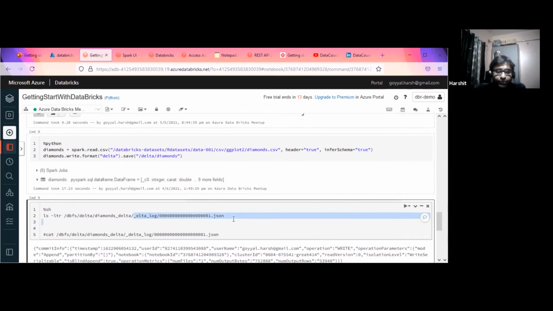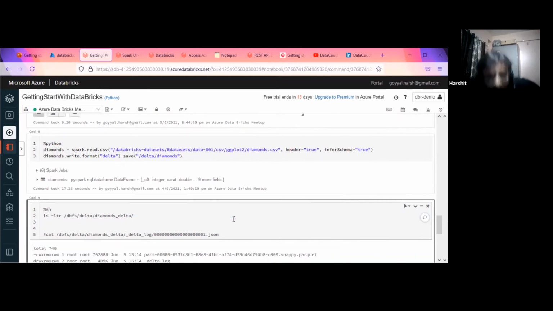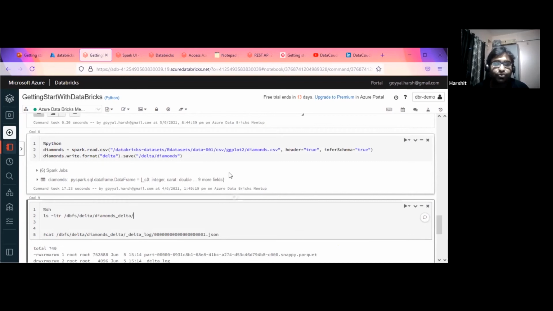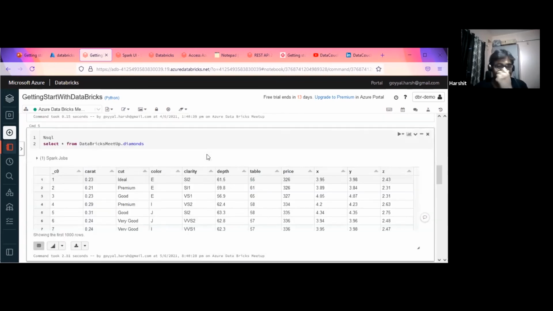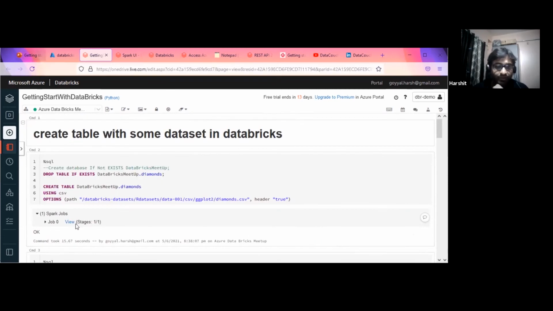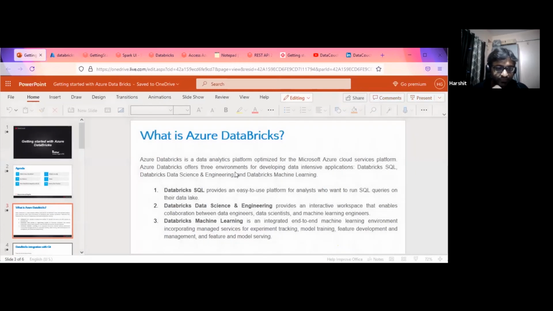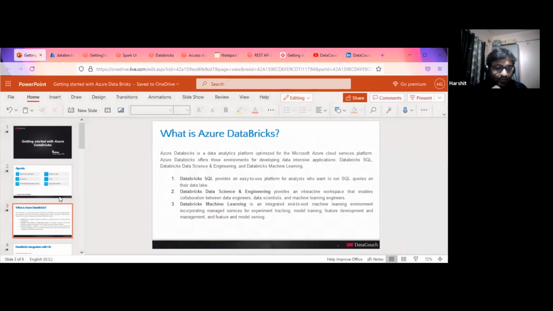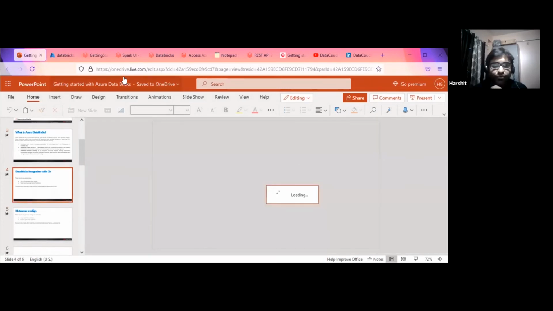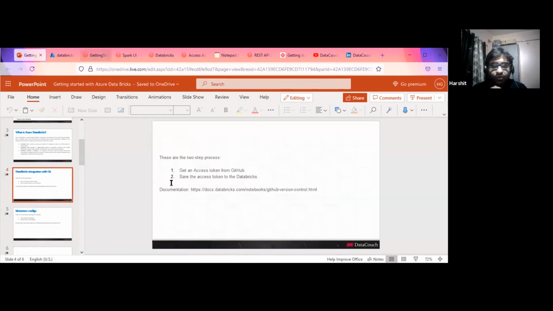Okay, so suppose when we have created our notebook, now we want to integrate this with our SCM, which is a Git repository. Within this workspace we can very easily integrate it with the SCM. So the entire thing is available. If you go to, okay, let it load. Okay, it's loaded now.